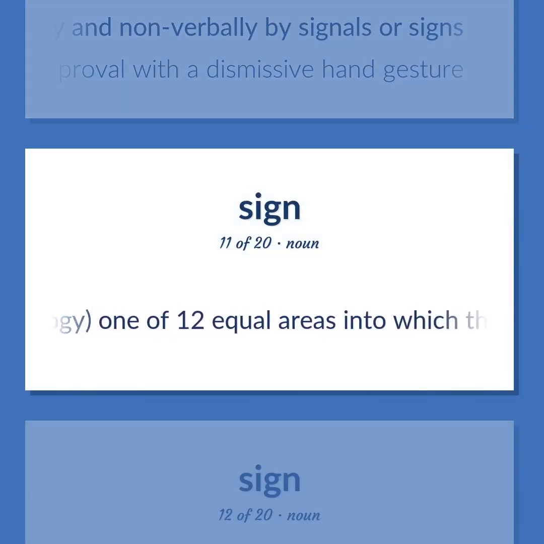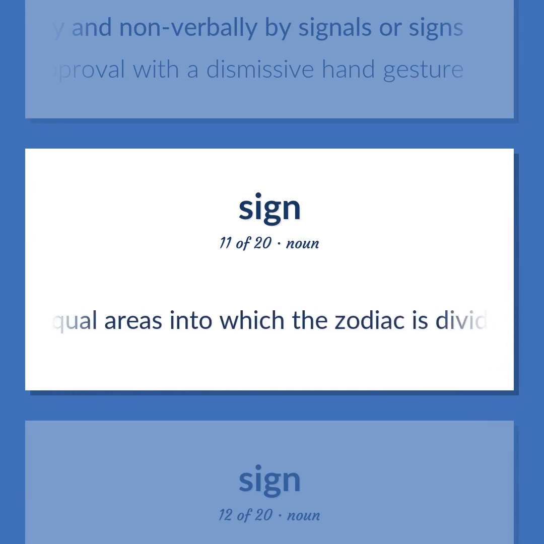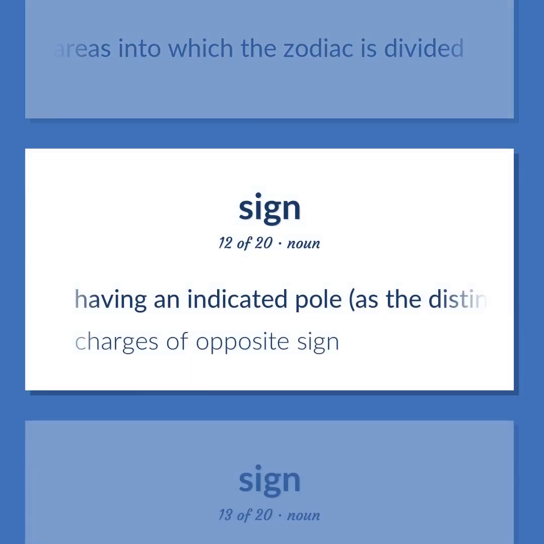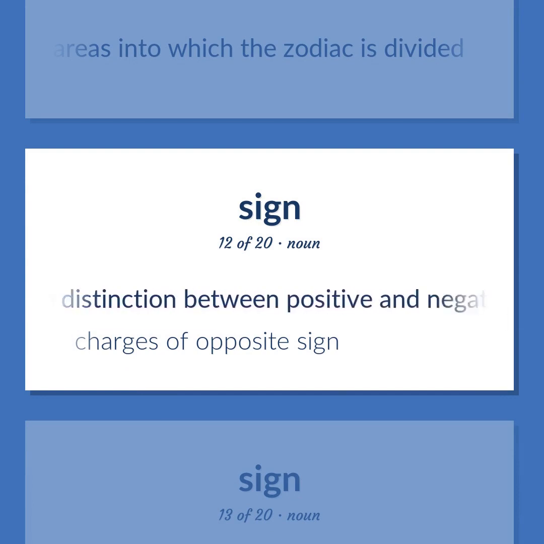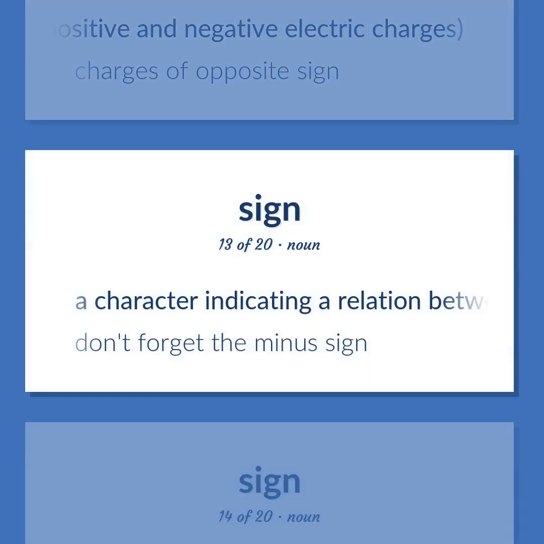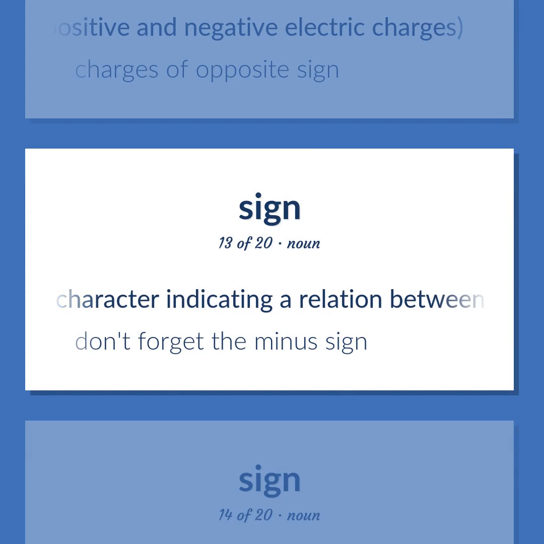Astrology, one of 12 equal areas into which the zodiac is divided. Having an indicated pole, as the distinction between positive and negative electric charges. Charges of opposite sign. A character indicating a relation between quantities. Don't forget the minus sign.